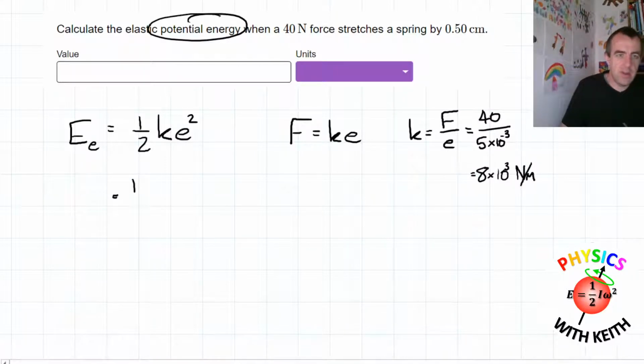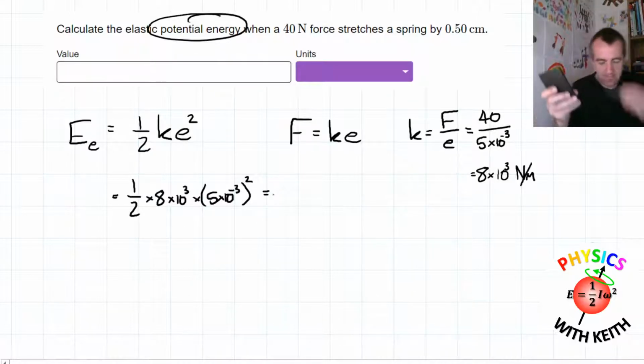So now half multiplied by 8 times 10 to the 3, that's the spring constant, multiplied by 5 times 10 to the negative 3, and this is all squared, just that bit there. Then we can get our answer.